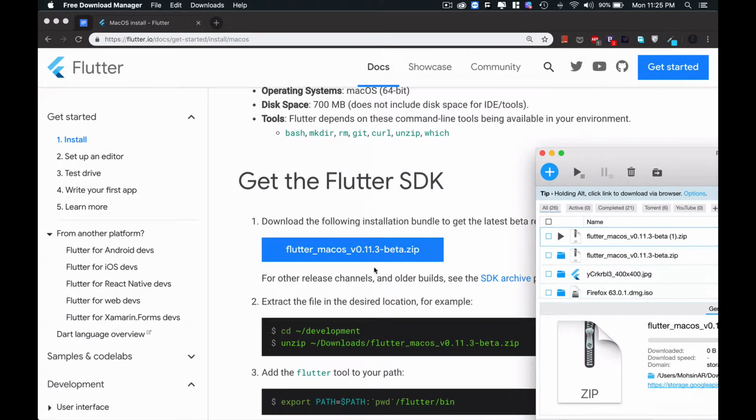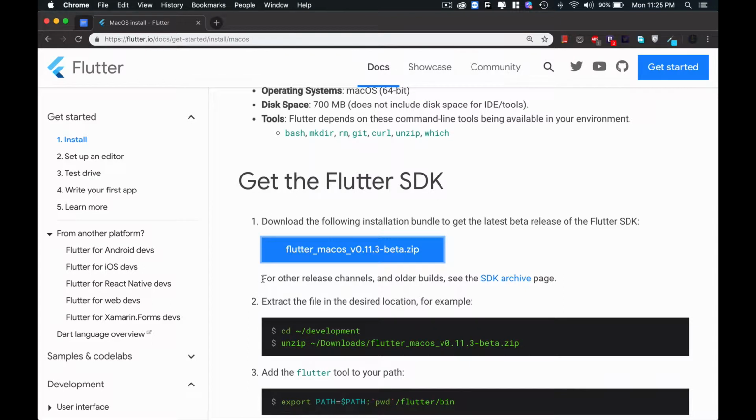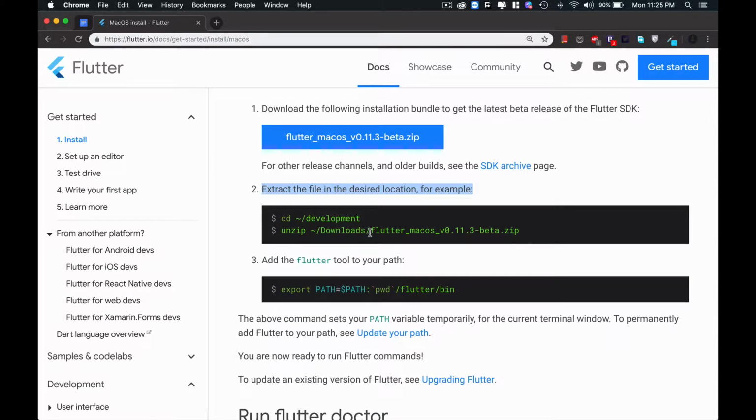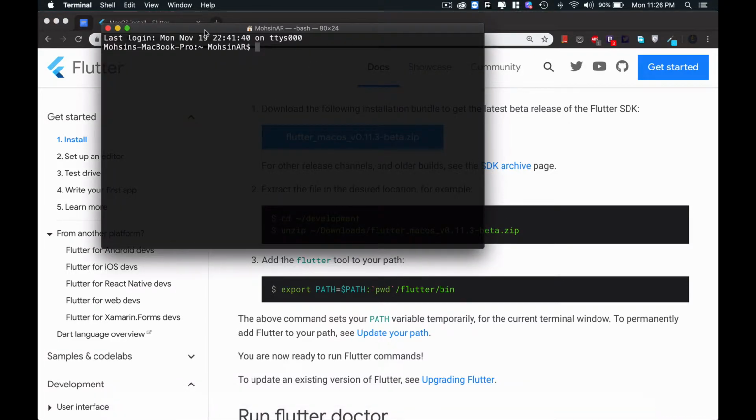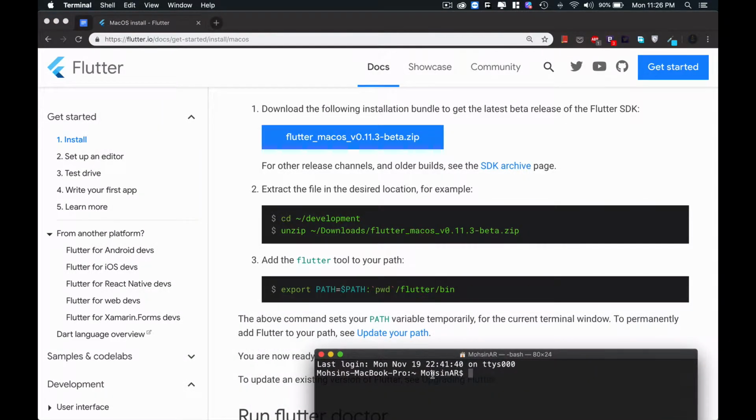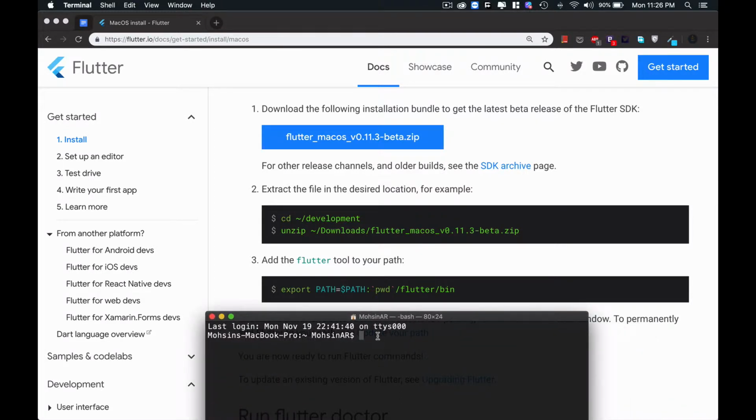So now come to this point, for the release channel, the archive. This is the point where you have to extract your Flutter zip. So now go to your terminal. In my case I have already set up and installed Flutter in my system, so I will just show you the commands, and I will not execute them just because I have already set it up in my system.